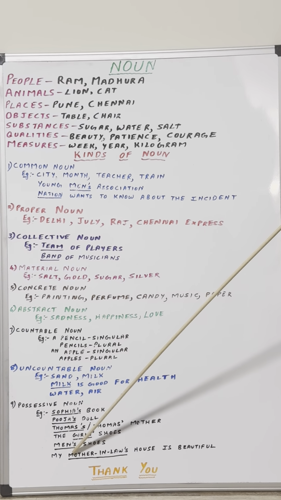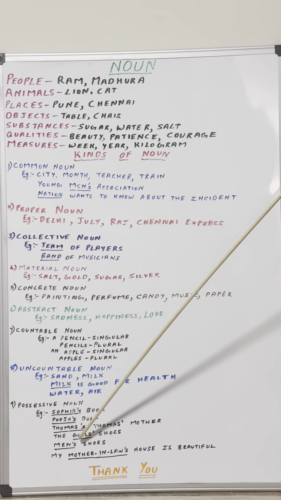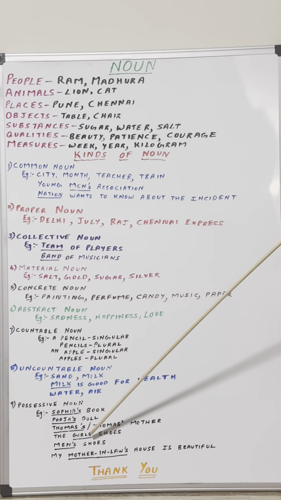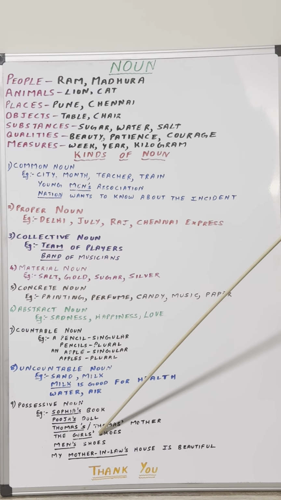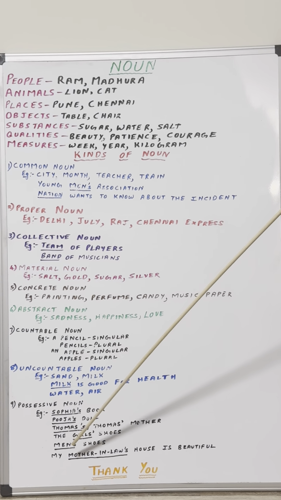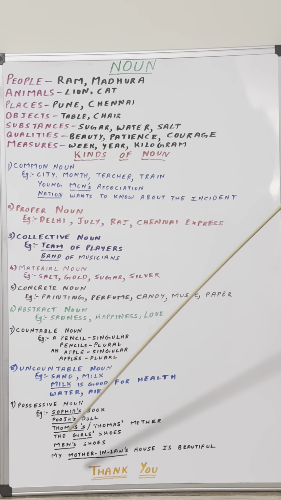Clear? Similarly, here in this example, men's shoes. Men is a plural form of man. So here you don't have the letter S after men. At that point of time, you add the apostrophe and the letter S to show the ownership. Clear? I repeat once again, girls plural form, plural noun has got the letter S in it. So in that case, you just add the apostrophe. And when you don't have letter S in the plural noun, you add apostrophe and the letter S to show the ownership. I hope I am clear.